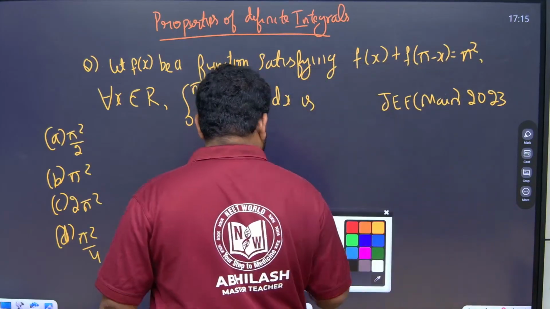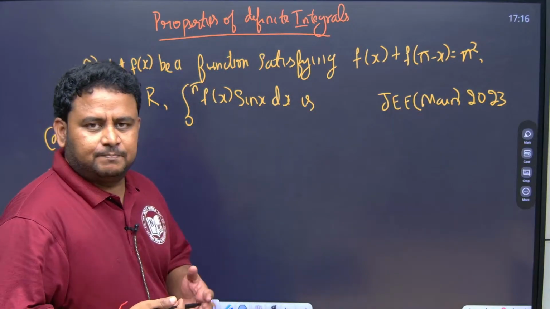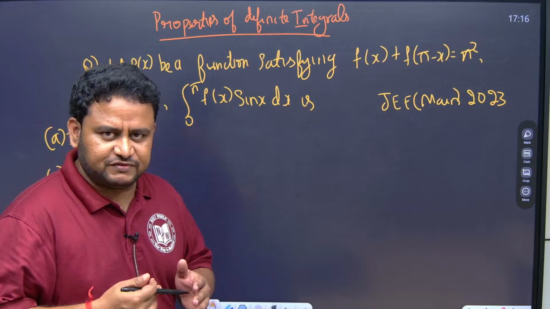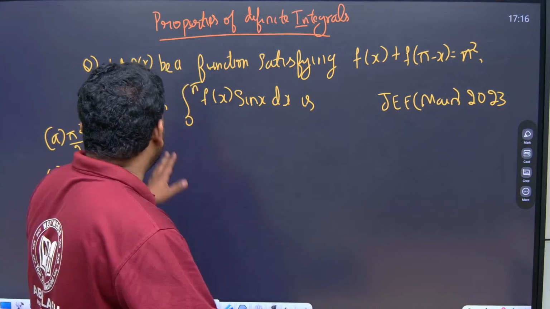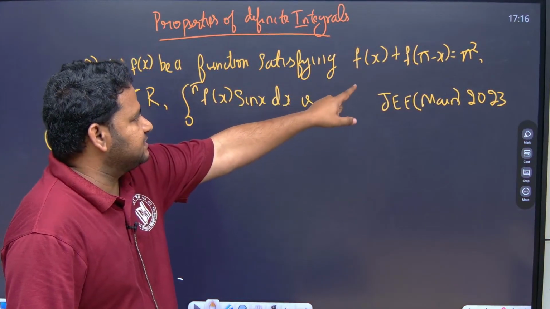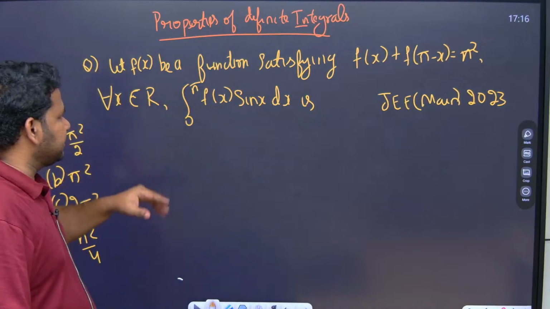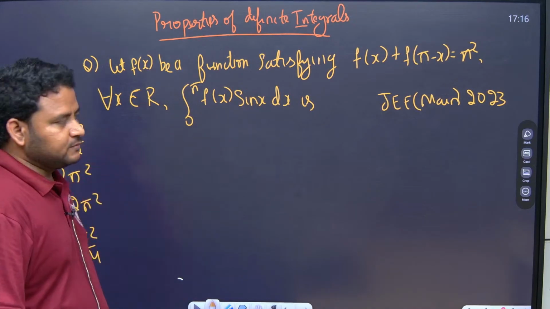So, let us have a look at this question. Then we will solve the periodic-based questions, properties of definite integrals where the period of a function like sin x, cos x is given. So, this question is: let f of x be a function satisfying f of x plus f of pi minus x is equal to pi square for all x belonging to R, then integral 0 to pi f of x sin x dx is what? This is what they are asking.